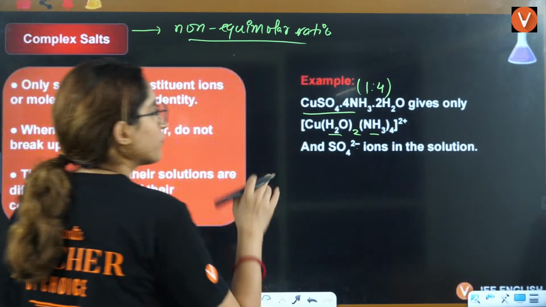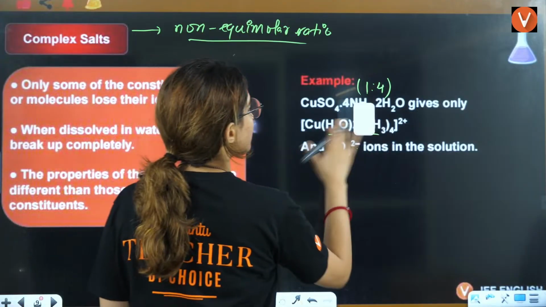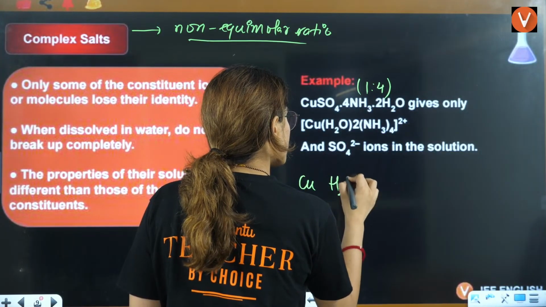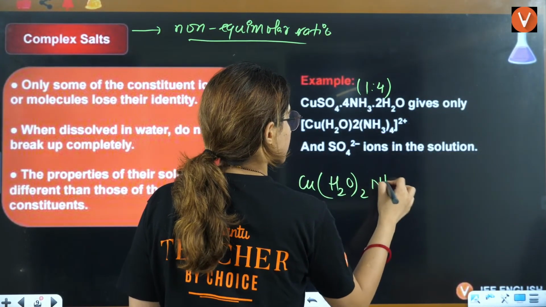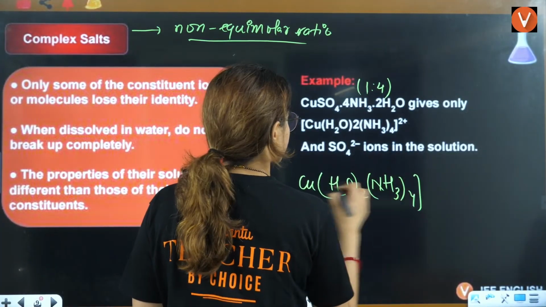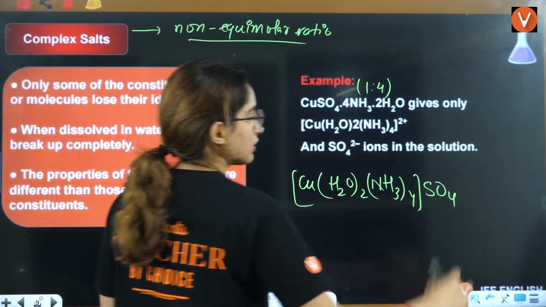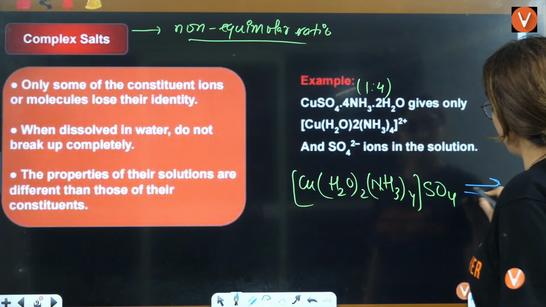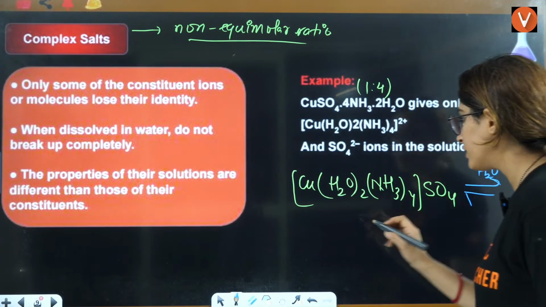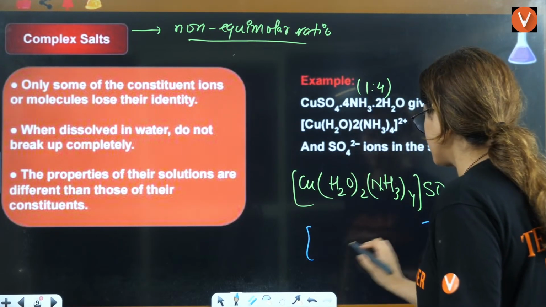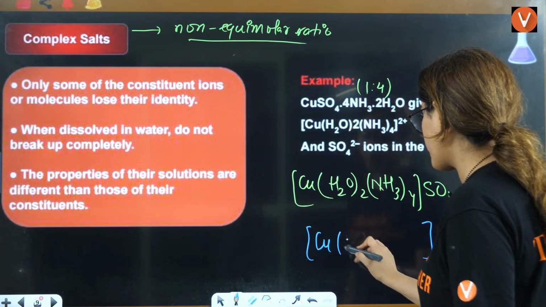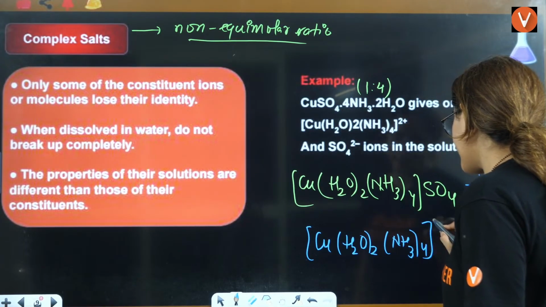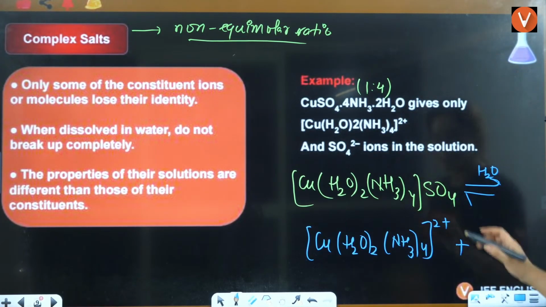So when this compound is dissociated in water, it will give you this coordination entity, because whatever is inside the bracket will not be dissociated.